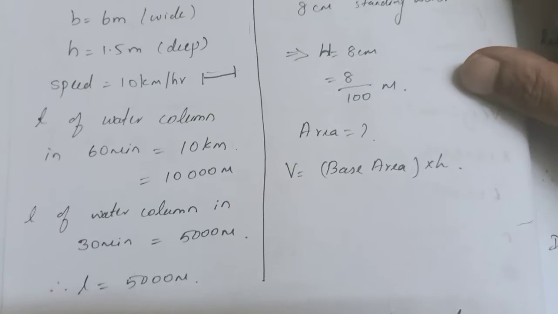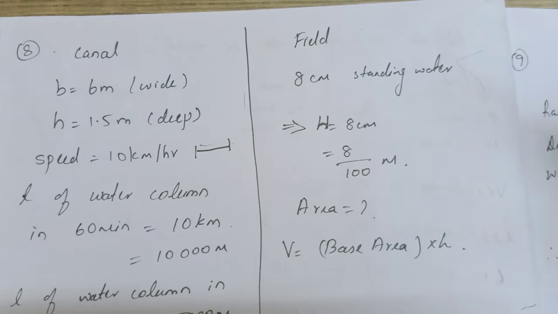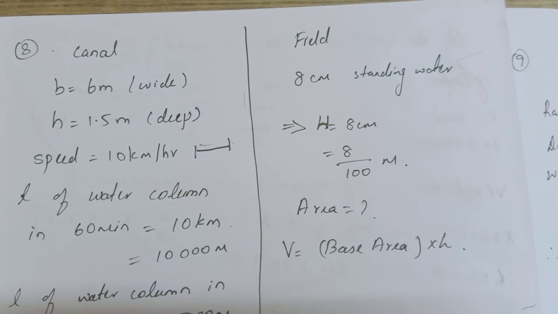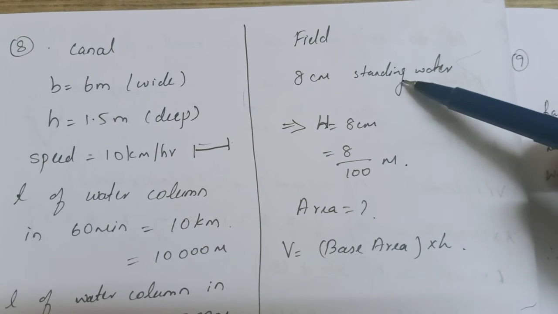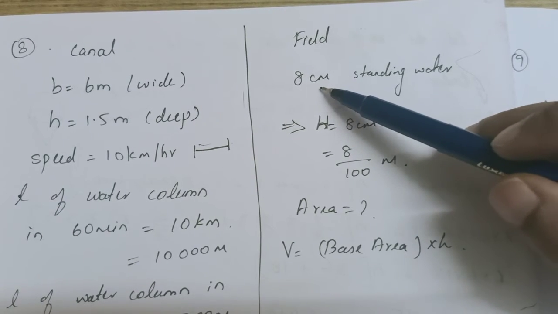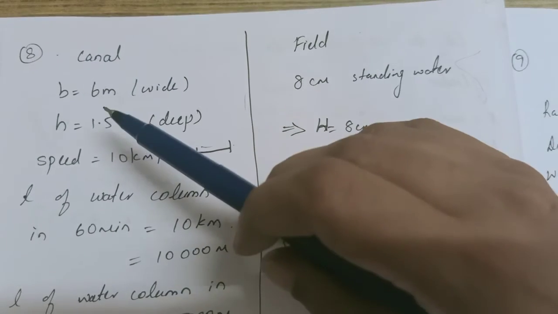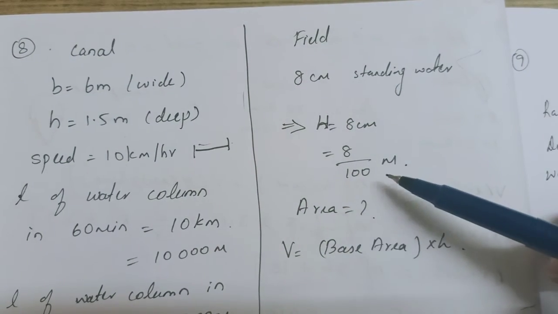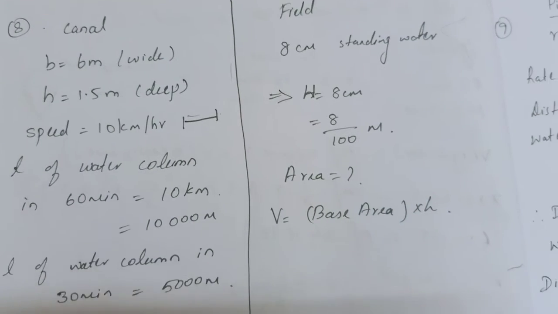Next we have the field. For the field also no shape is mentioned, but we don't have to bother about it. 8 cm of standing water. If you go to your native place, you may see paddy fields, where you will have a certain amount of standing water, stagnant water, that is required for the growth of the paddy. But that height only is given here. So standing water means the height of the water column is given. This is H. It is in centimeters, while the previous units were all in meters. So I have converted this also into meter.